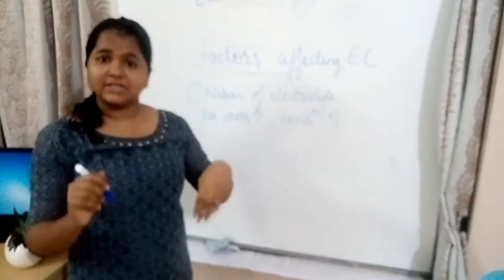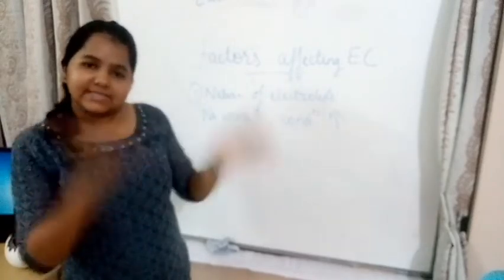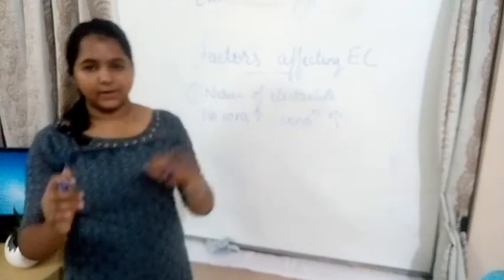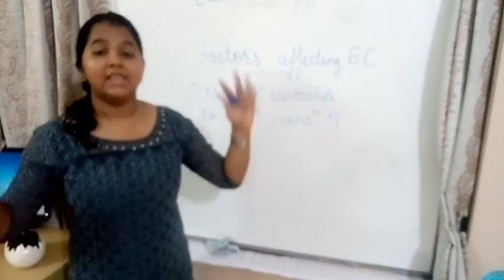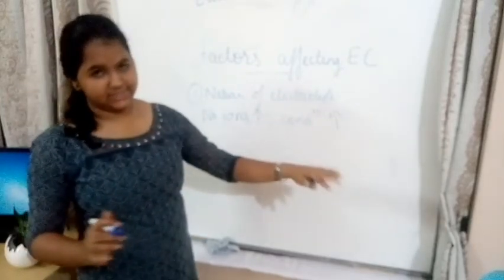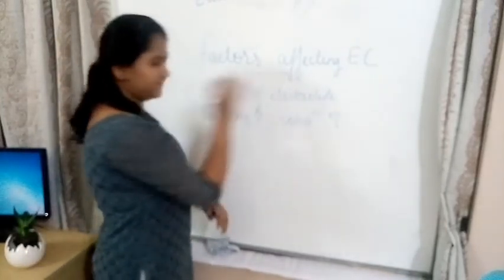In the case of a weak electrolyte, there is only a lesser extent of dissociation of ions. So what is the conclusion? As dissociation increases, the number of ions also increases. Therefore, conduction increases. So that is the first one.